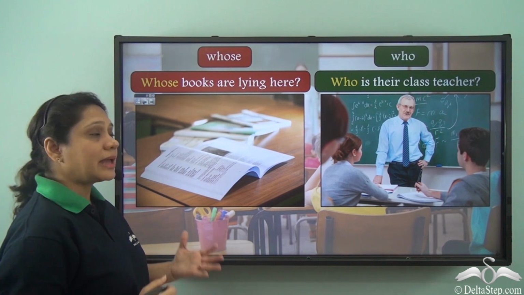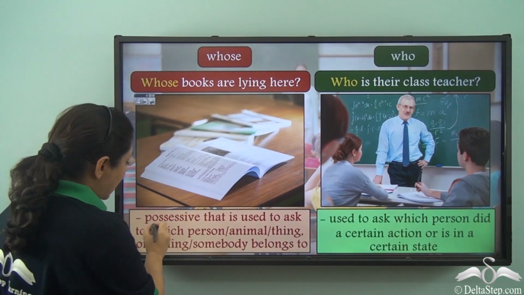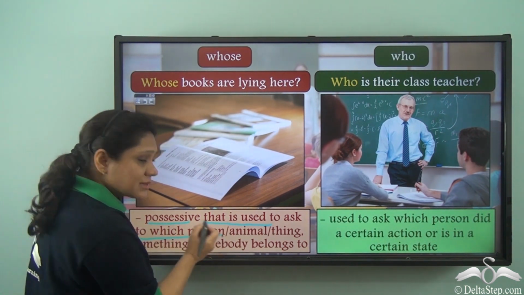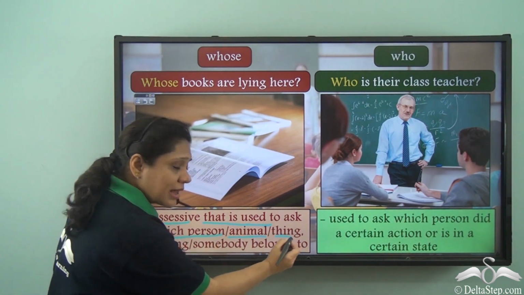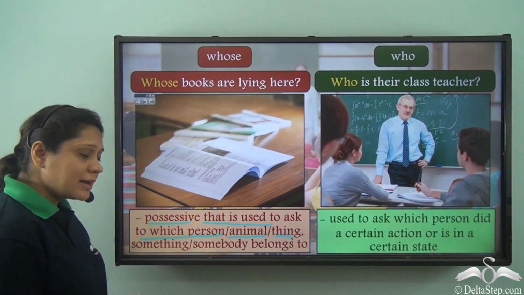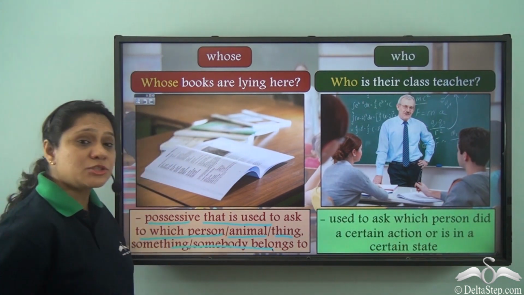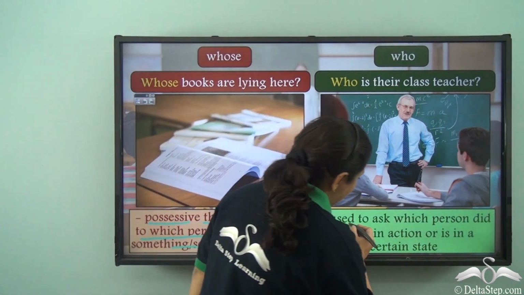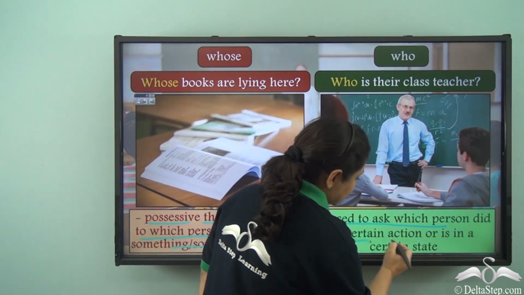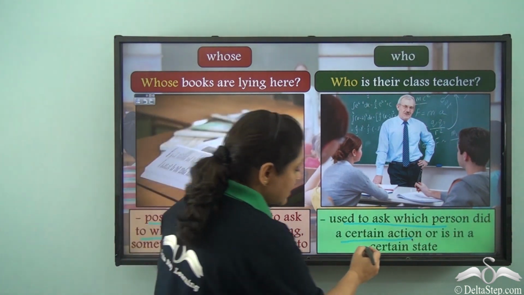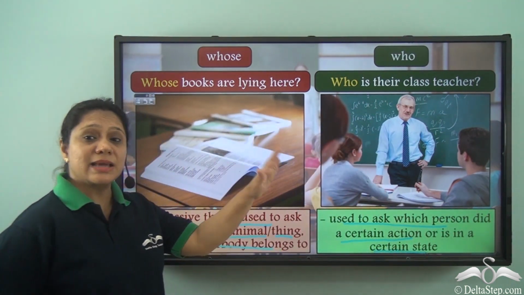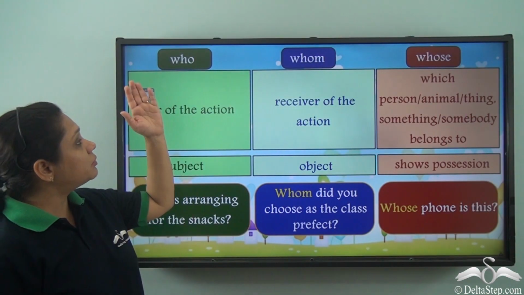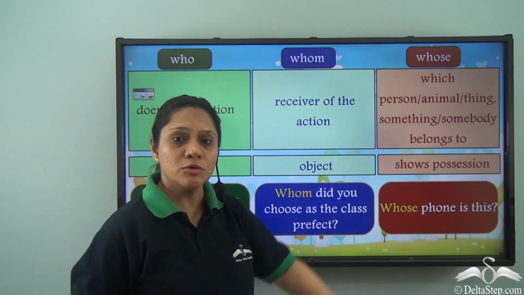So we see that we use whose as a possessive that is used to ask to which person or animal or thing something or somebody belongs to. That means to show possession. And we use who to ask which person did a certain action or is in a certain state in the subject position. So what is the difference between who, whom and whose?